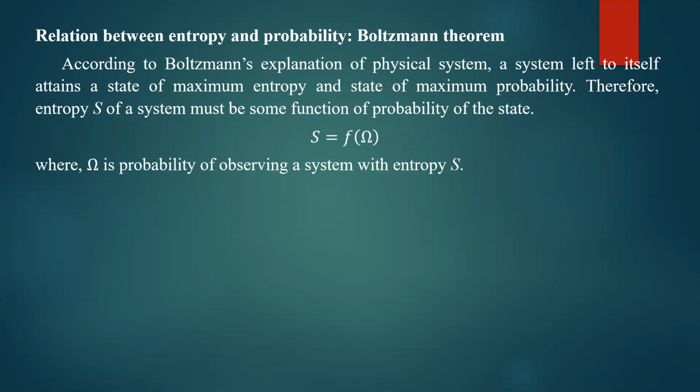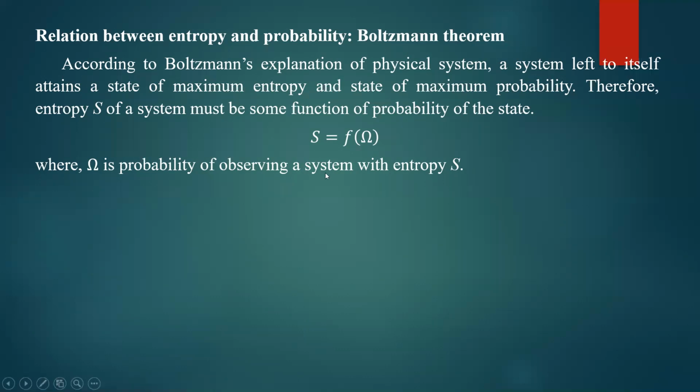Entropy is a function of the thermodynamic probability, where S is the entropy, omega is the thermodynamic probability of the system. Okay, so this is the simple Boltzmann's theorem, and today we have to find out what is the expression for S in terms of omega. That is our aim. Okay, so here S is a function of omega.